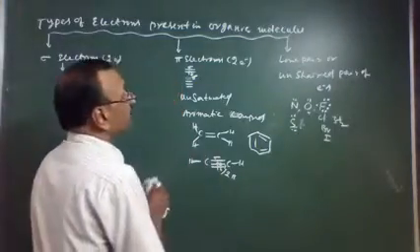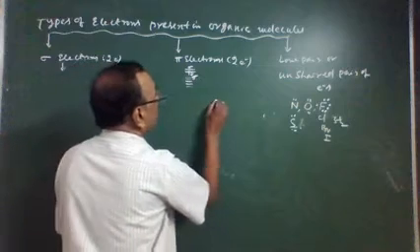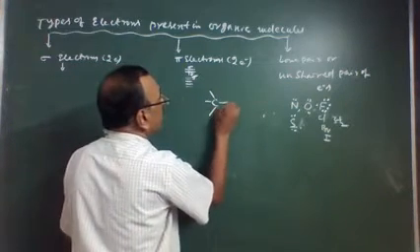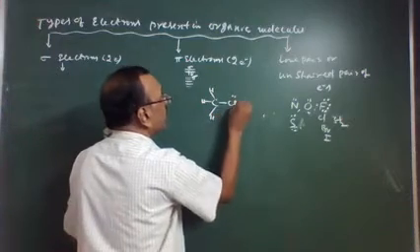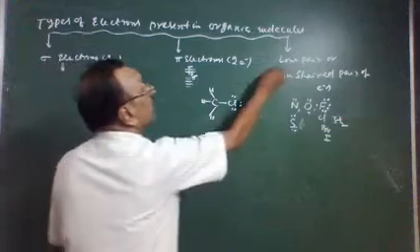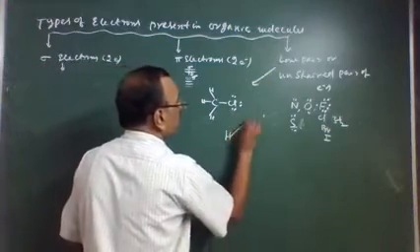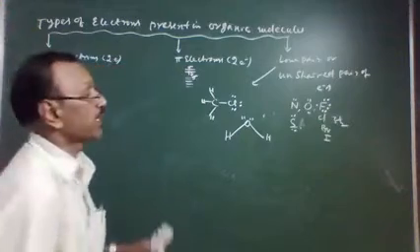For example, methyl chloride: here the chlorine carries three lone pairs. H2O molecule: oxygen carries two lone pairs.